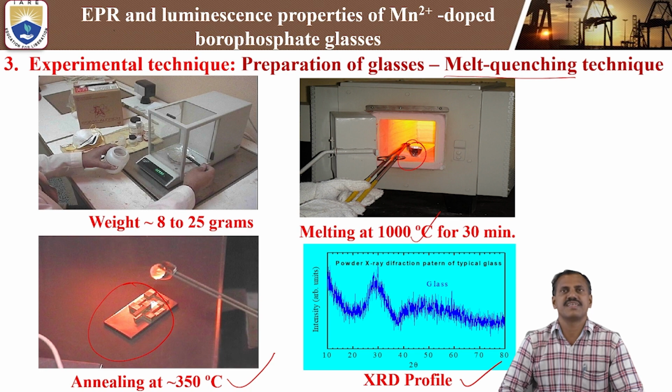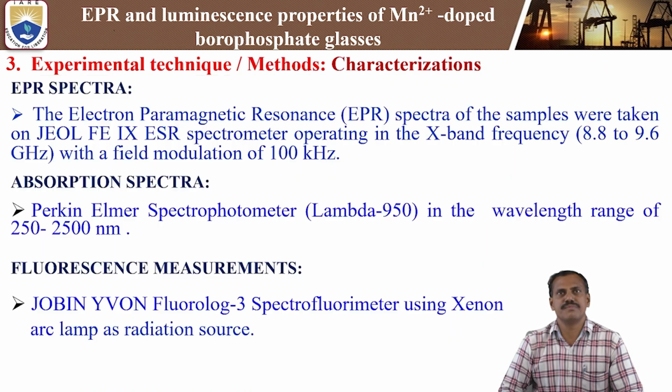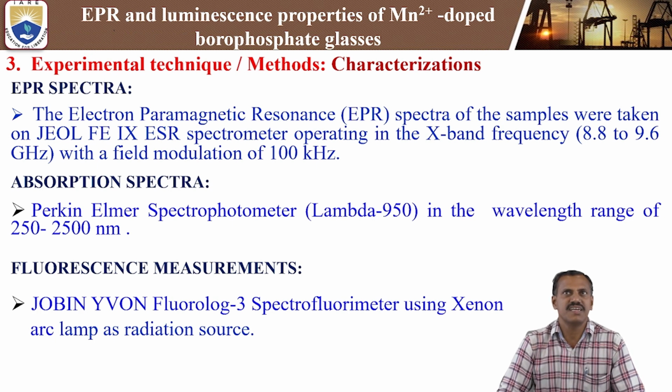So after getting the glassy nature, we can measure different kinds of characteristics in the present study. These are the experimental techniques and characterization methods. First, you need to measure the EPR spectra, electron paramagnetic resonance spectra. In this spectra, you can study the site symmetry, and in the same way the outermost orbital vacancy level.